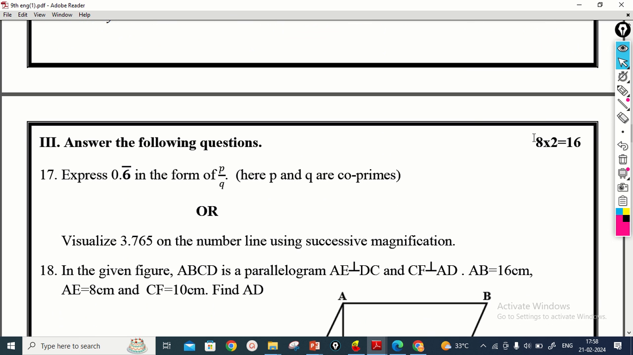So these are the 2 marks questions. It is not possible to solve the questions here only. Therefore I will take these questions to the PowerPoint presentation. There I will solve these questions. So we are moving to the third part, that is 2 marks questions.